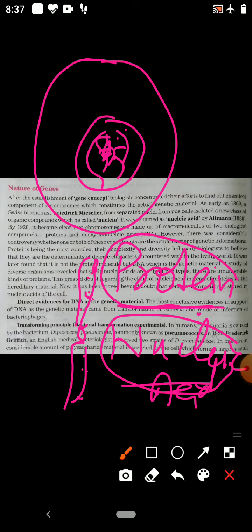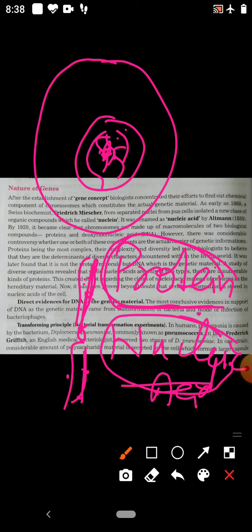But we found this chromosome is made up of two types of biomolecules. One is protein and the other is nucleic acid. Then among the protein and nucleic acid, which one is the genetic material?